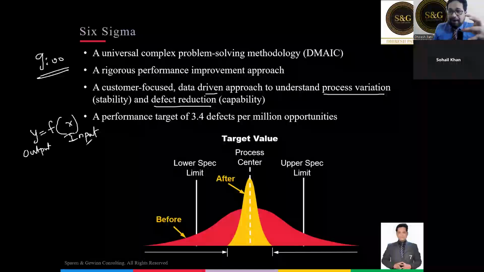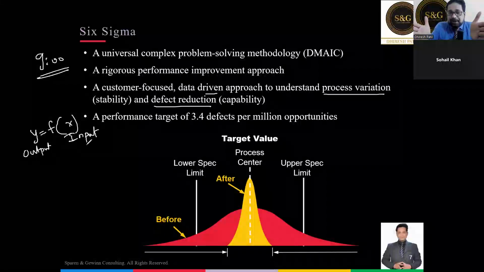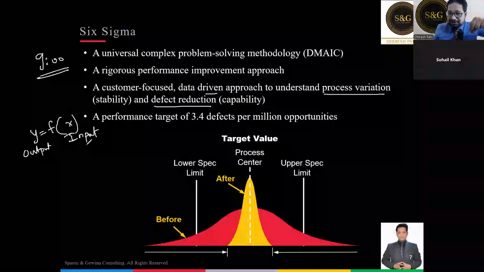By reducing the variation of input variable. For example, let's say your wake up time, there is a variation. Sometimes you wake up at 6 o'clock, sometimes 6:30, sometimes 7 o'clock. So we'll reduce the variability of that. Let's say your preparation time. Sometimes you prepare in half an hour, sometimes 45 minutes, sometimes 1 hour. So we'll reduce the variation of that. So by reducing variation of each and every factor, we will reduce the output variation.